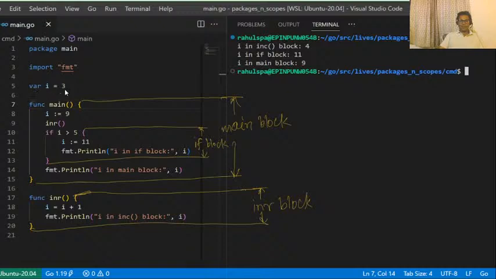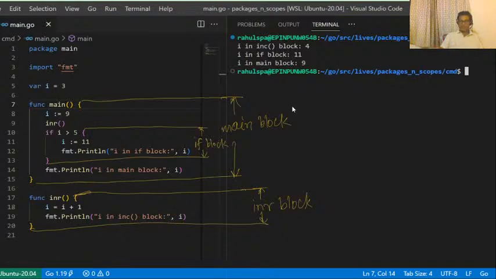Because this variable I belongs to a scope called package scope. What is package scope? We will study in a while. So this I is not different than this I, but I at line number 8 is different from I at line number 5. I at line number 11 is different from I at line number 8 and I at line number 5. Remember this. So these blocks delimit the scope of the variables in a Golang program.